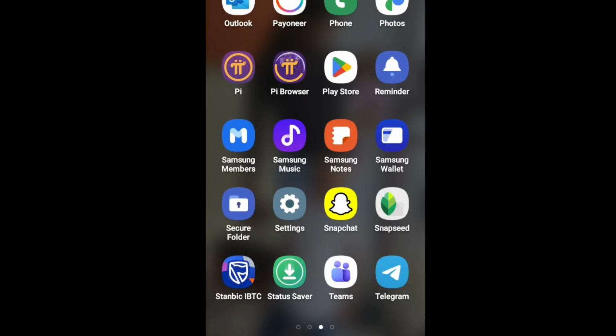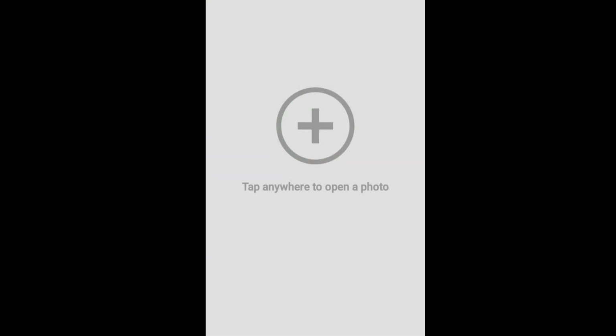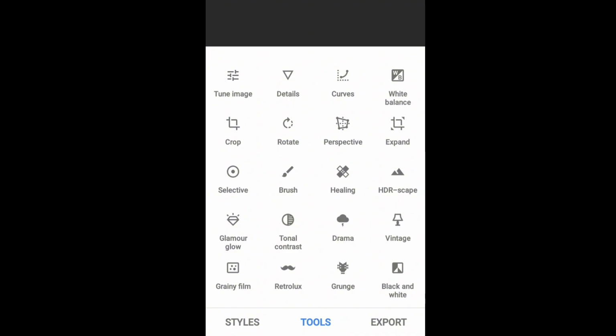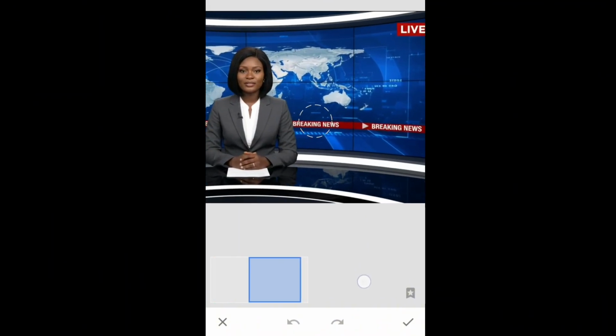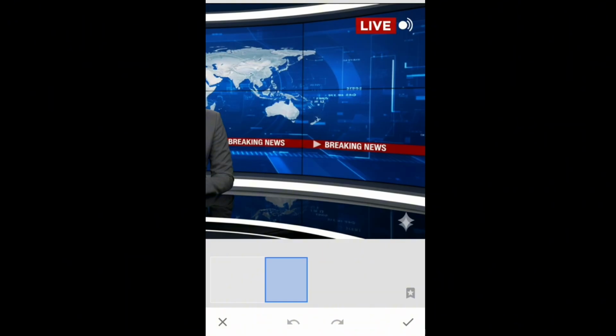So to remove the watermark from any AI generated image, you need to have this app called Snapseed. Once you open it, this is how the interface looks like. You just click on this plus sign and bring in the image that is carrying the watermark. Then you come over to tools here, then you look for healing. Now, to be able to get that part very well without cropping out any other thing, you have to zoom out this picture to that very point, and then you just tap on only the watermark.